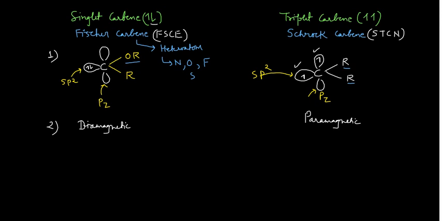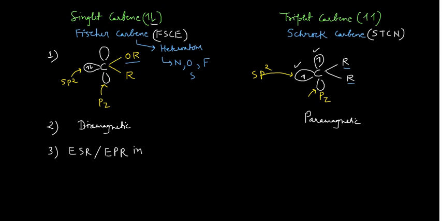This is something very, very important. And the third point, which is again very important: since there are no unpaired electrons present on the Fischer or the singlet carbene, it is ESR inactive. ESR is electron spin resonance, or sometimes it is also known as EPR.